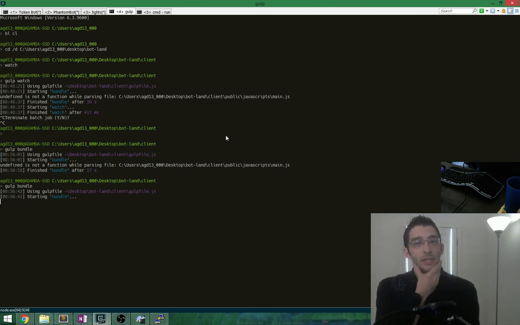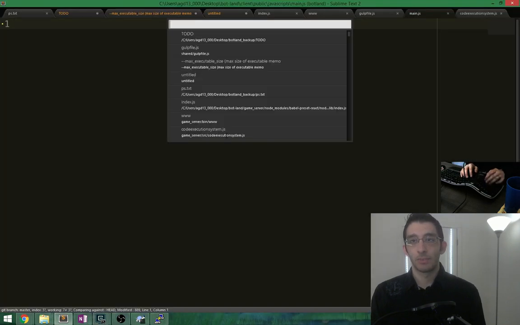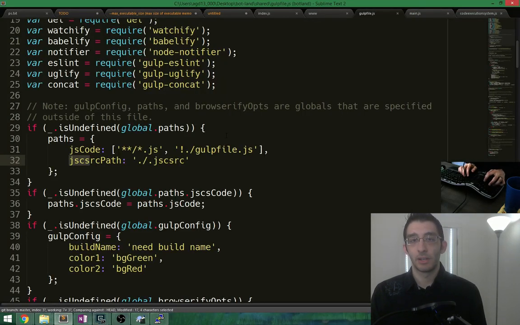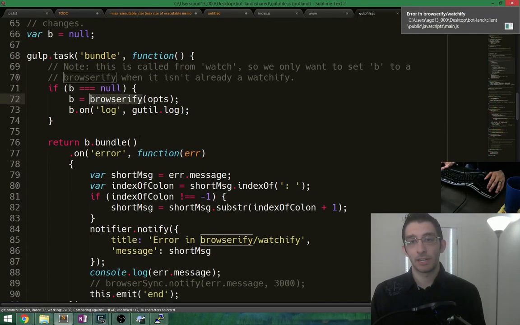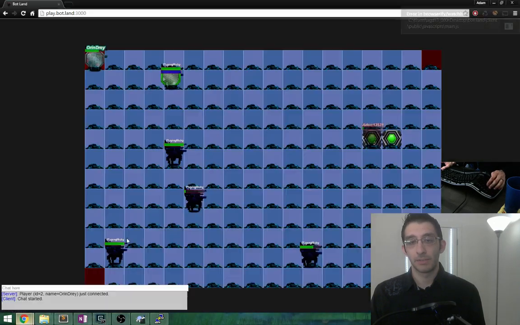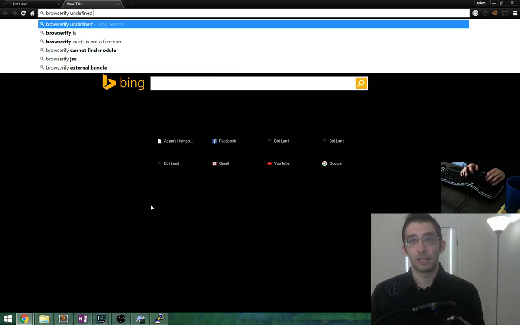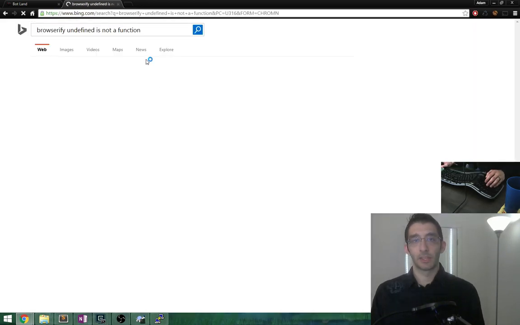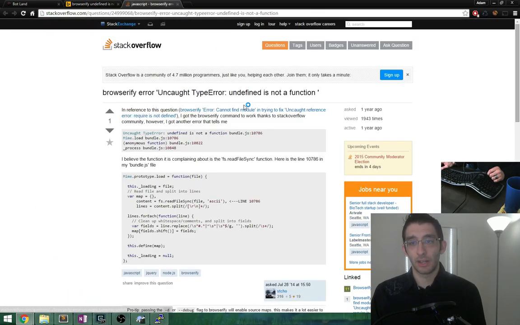Yeah, so this is really weird. An empty file. It says undefined is not a function. I guess let's take a look at what gulp bundle is doing. It's running Browserify, and it's calling bundle on that. And the problem is that we see undefined is not a function. So let's go to Browserify. Undefined is not a function. I don't get any more description than that.